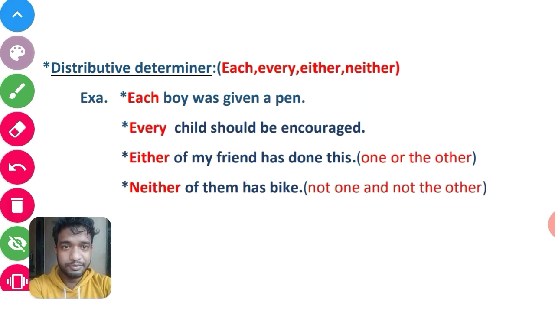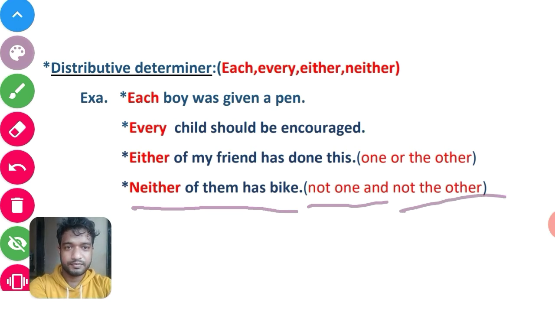In the second example, you can see neither of them has a bike. Neither means not one and not the other. If I say neither of my friends has a bike, it means none of my friends has a bike. So you can see here that neither is a distributive determiner. Let's see more examples about it.